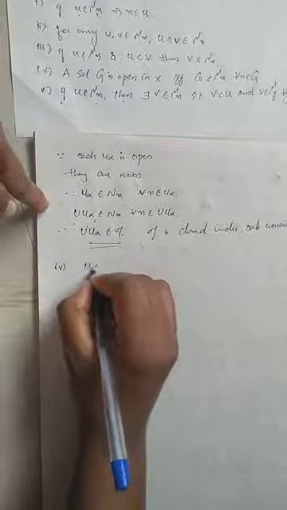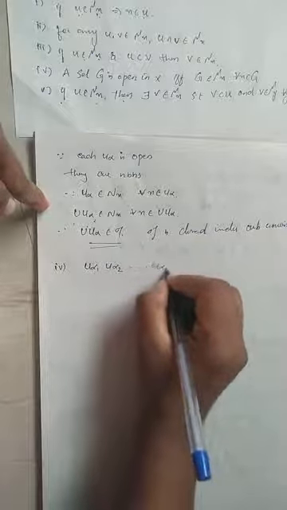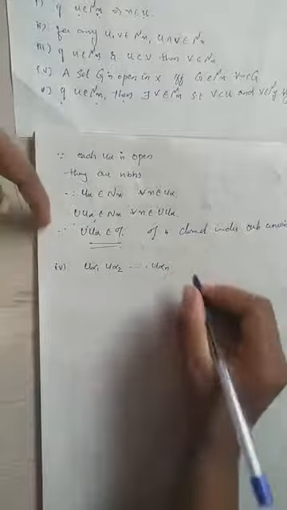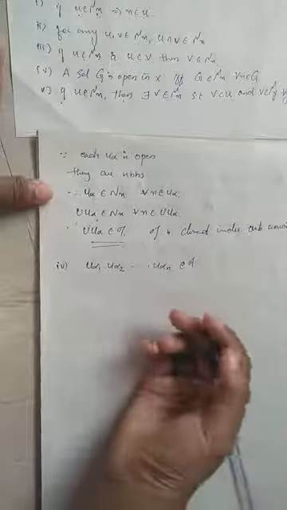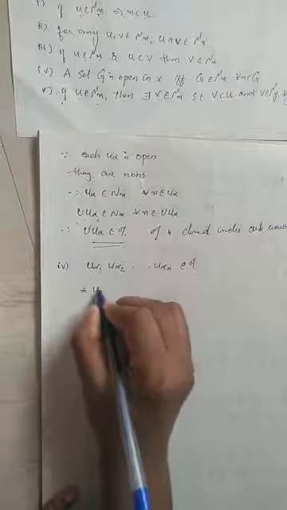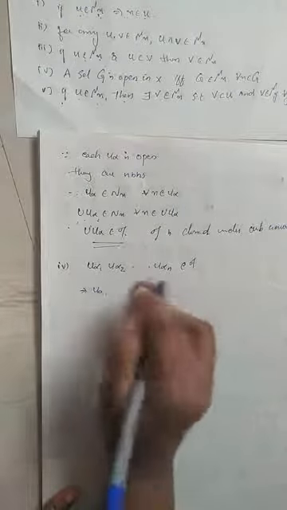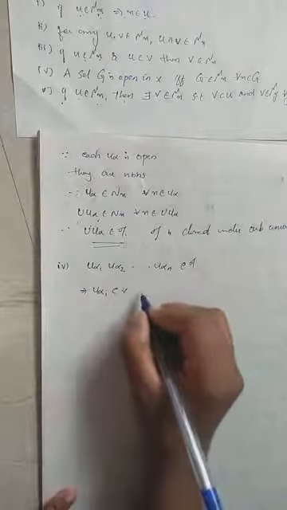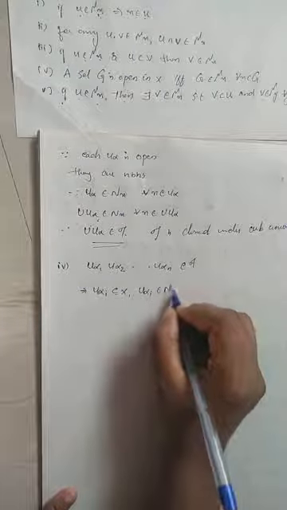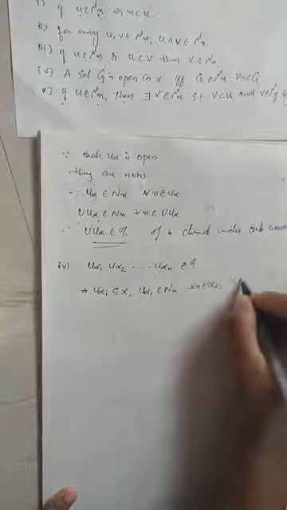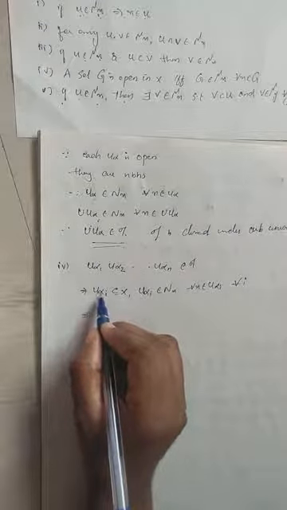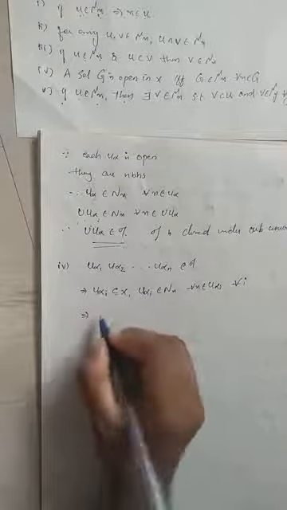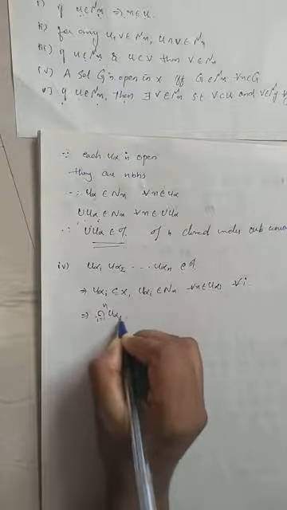Now the last property: tau must be closed under finite intersection. So let U alpha 1, U alpha 2, up to U alpha n be a finite number of sets belonging to tau. We need to prove that their intersection also belongs to tau. Since these are elements in tau, each U alpha i must be a subset of X, and each U alpha i must belong to Nx for every x in U alpha i. This is true for every i. Since U alpha i is a subset of capital X for every i, the intersection over i equal to 1 to n of U alpha i will be a subset of X.